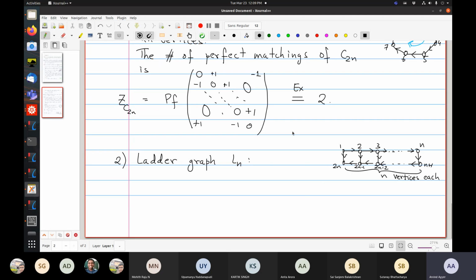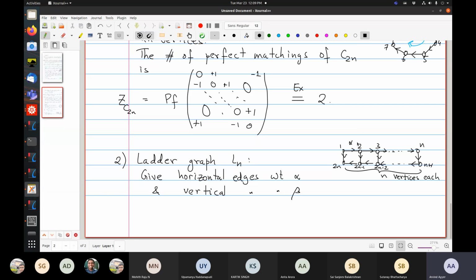Okay. So let us give horizontal edges weight alpha and vertical edges weight beta.